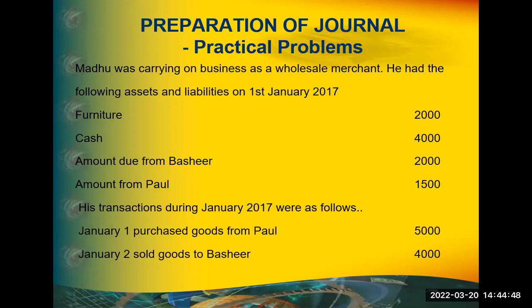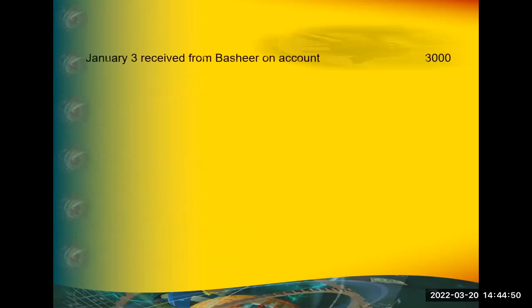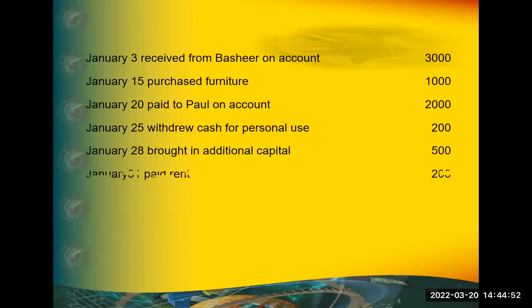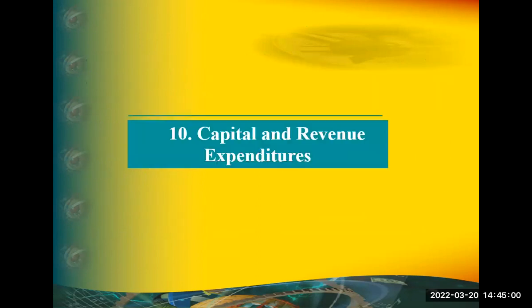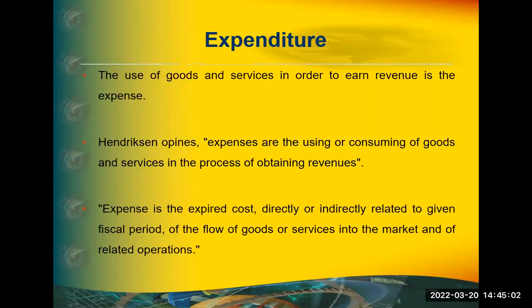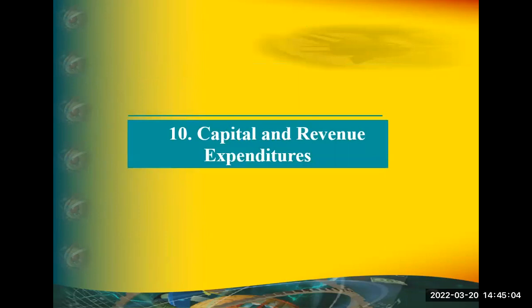Purchased goods from Paul, sold goods to Bashir. Okay, this is all okay. Withdraw, brought additional capital. Same entry. Cash to capital. Okay. This we discussed or not? Capital and revenue expenditure. We discussed. Capital expenditure, revenue expenditure. Okay. If it is not, I'll tell you in 2 sentences.